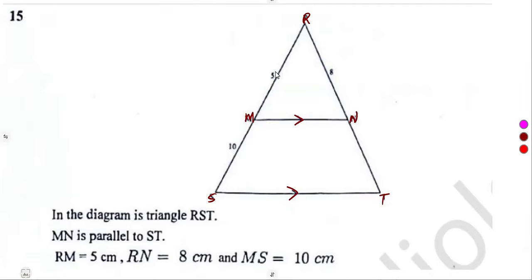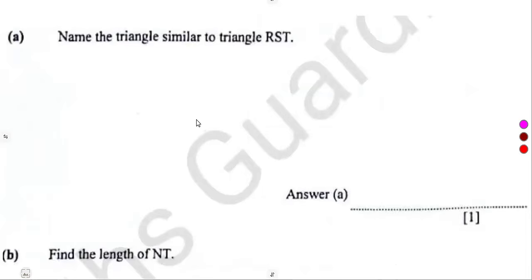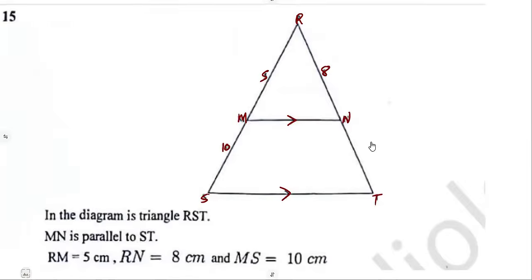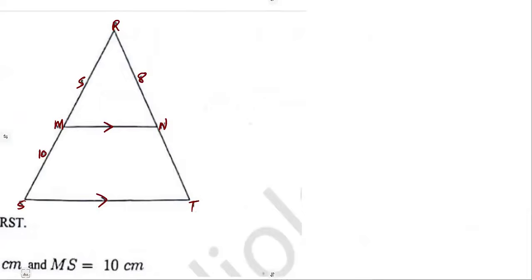And we're given these dimensions. This is 5, this is 8, and this MS is 10. From that given information, the question on A was to name the triangle similar to triangle RST. Which triangle is similar to triangle RST? That is the question.